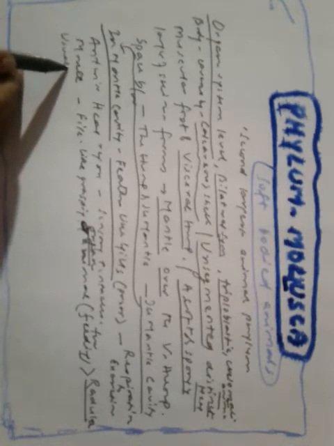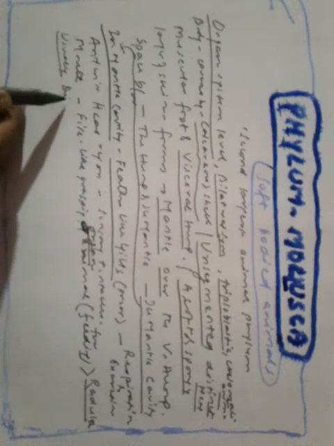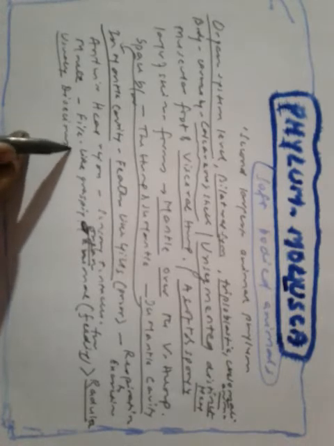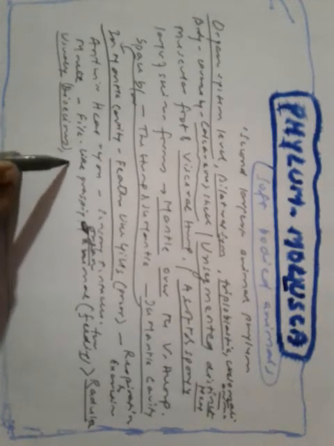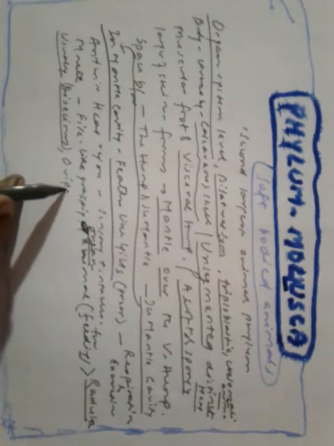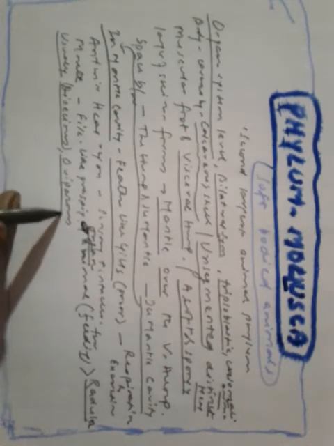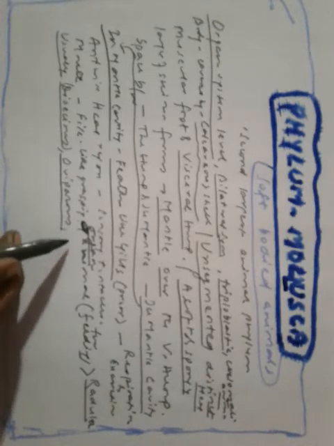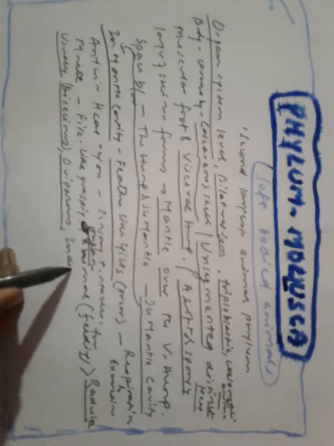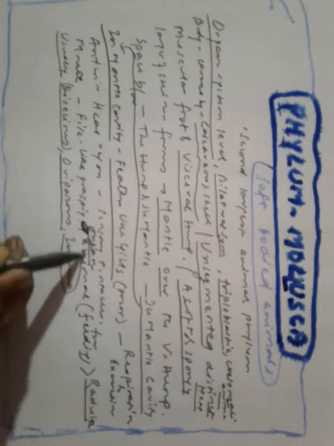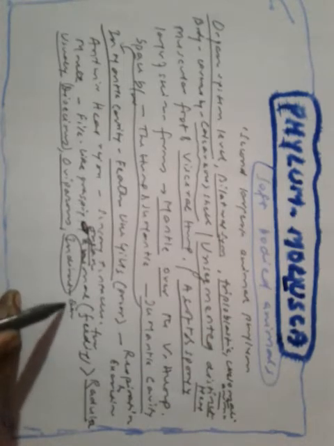Are they monoecious or dioecious? Usually they are dioecious. This means sexes are separate. They are mostly oviparous. That means they lay eggs. But the development is indirect, that means a larval stage is involved.